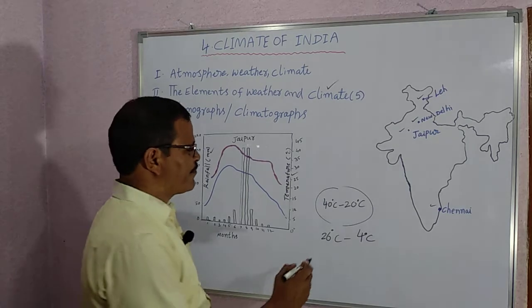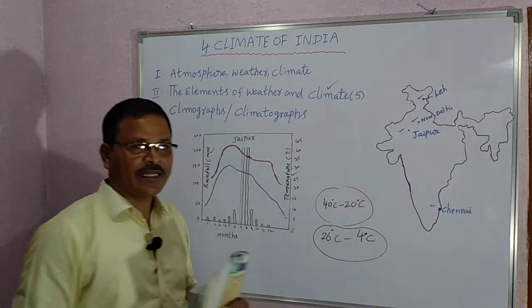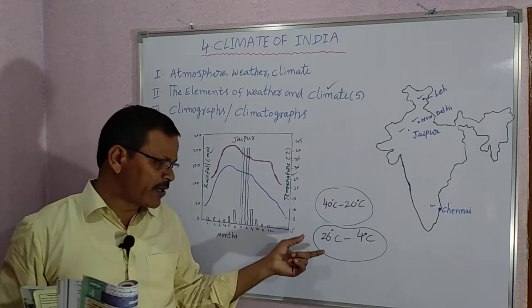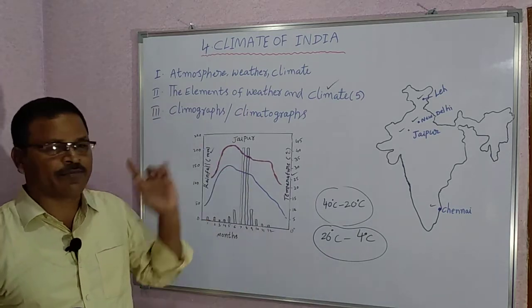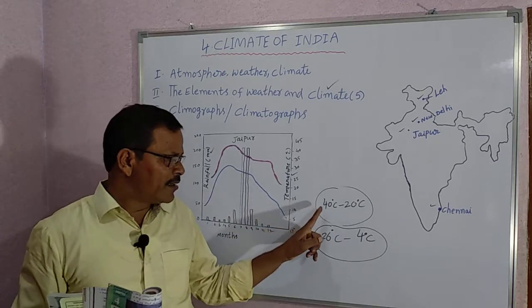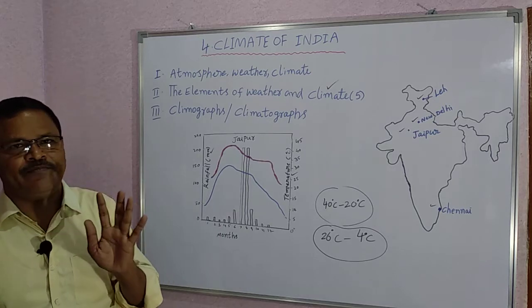These are the averages. These are the range of minimum temperatures during a year in Jaipur. This is the range of maximum temperatures during a year.